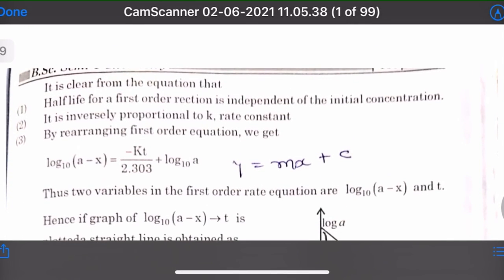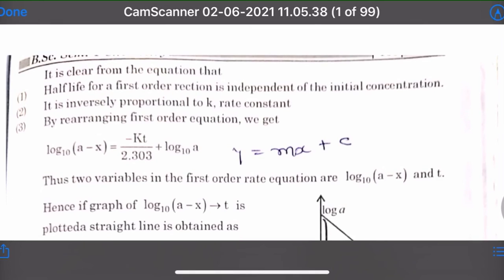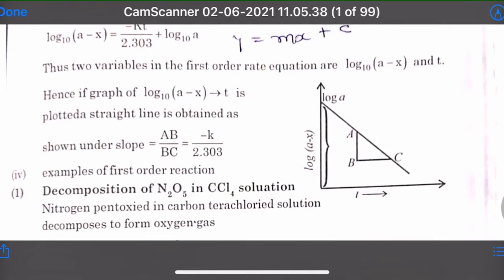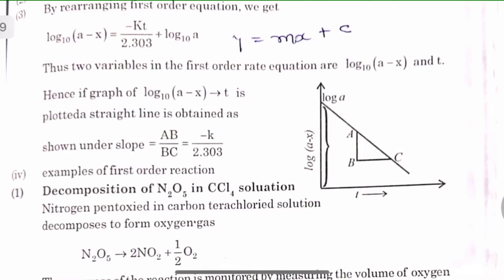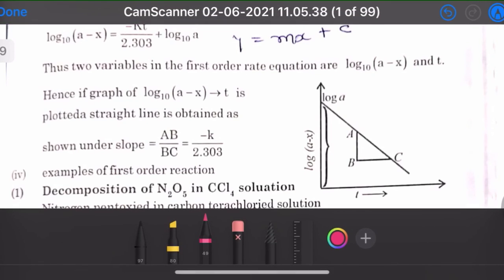So it is clear from the equation that half-life for first order reaction is independent of initial concentration, and it is inversely proportional to k. By rearrangement કરીએ equation તો શું મળશે? log10 (a minus x) is equal to minus kt divided by 2.303 plus log a. Now we draw a graph according to y is equal to mx plus c, and we get this type of graph. Here we take log (a minus x), and this is a straight line, and slope is minus k upon 2.303.